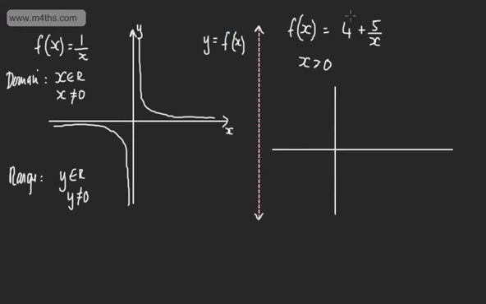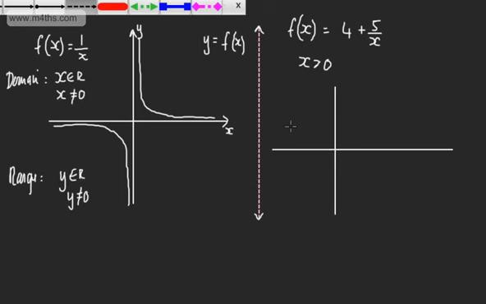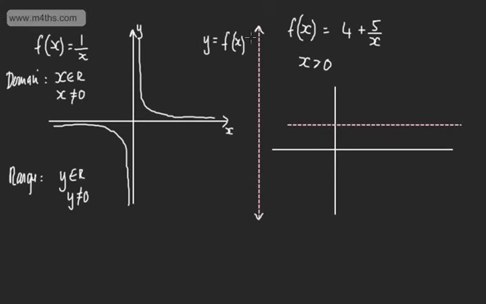So this is just another reciprocal function, but we've now increased the values here by 4, so we've added 4. So if I put the asymptote on here, we would have something that looked like that. So that now is the line y is equal to 4. So if we do now y is equal to 4, and I drew this, and we're interested now in greater than 0, so it's just this portion of the curve. So we can see from here that it's going to tend now to this line right here, and it will go there, and it will go on and so on and so forth.